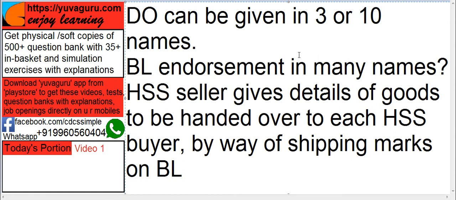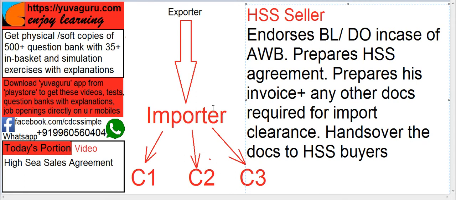So what does this HSS seller do? He gives the details of the goods to be handed over to each HSS buyer by way of shipping marks on the BL, and along with the original BL he gives this letter. The shipping company, after confirming the authenticity of that letter and the endorsement on the BL, generally a single BL is given, or if there are 3 copies, the company can ask for at least 2 copies, because 1 copy needs to be with the importer, or even a single copy can do. So after confirming the authenticity, this shipping company hands over the goods to these customers.